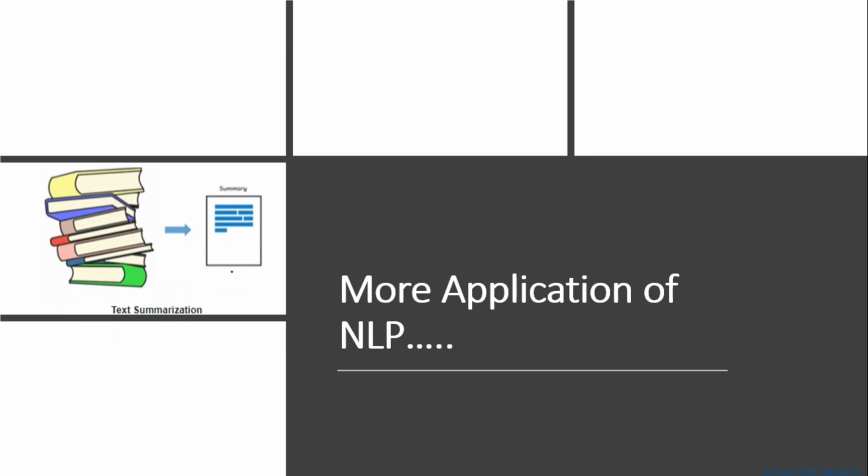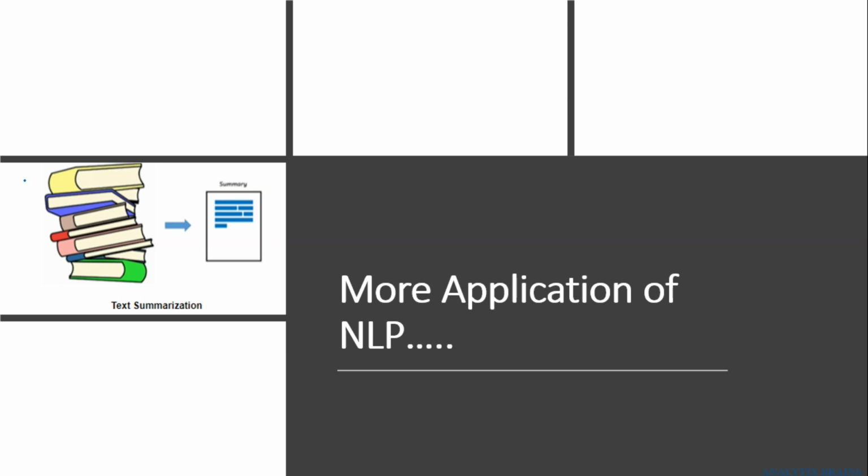There are more applications of NLP, like text summarization, where we have a long PDF and want to understand it in three or four lines or one paragraph. That is the task of summarization, and it can be achieved using NLP, because if a user goes through the complete document and then tries to summarize, it is very tedious and time consuming.